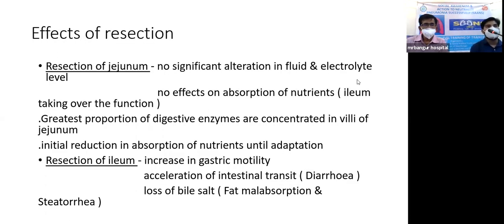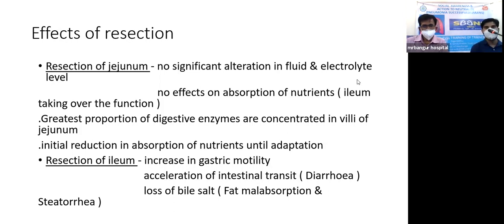Now, effect of resection. If there is resection of jejunum, then there is no significant alteration in the fluid and electrolytes. There is no effect on absorption of nutrients because ileum takes over the function of the jejunum after some time. Only in the initial stage, some changes are seen, and after some time, ileum takes over the function of jejunum. So no significant alteration is seen. Greatest proportion of digestive enzymes are concentrated in villi of jejunum. So there is initial reduction in the absorption of nutrients until adaptation by the ileum.